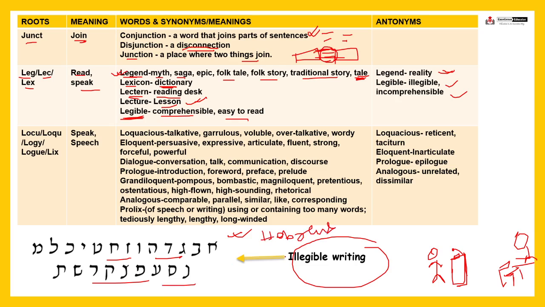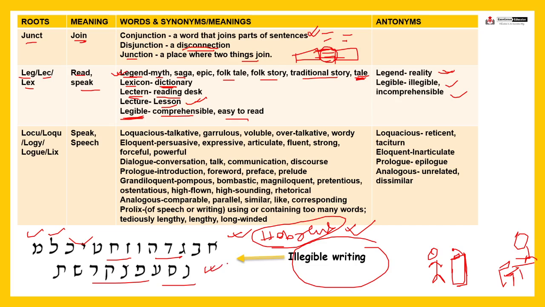So I have taken this example just to make you understand. We often say, right, it's appearing Hebrew to me. Hebrew means it is a quite difficult language. So these are the Hebrew alphabets, fine. So if you don't know Hebrew, then it will be illegible, right? You cannot read it. Can you comprehend the meaning of this? Do you know the meaning of these alphabets? No, because it will seem illegible to you because you don't know Hebrew, right? So Hebrew, Greek, these are a bit tough languages, but the thing is that if you don't know, then it